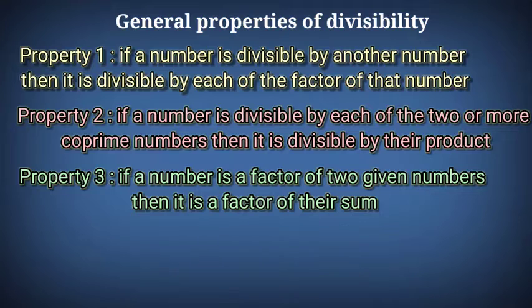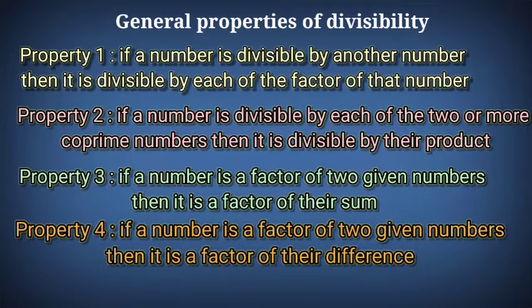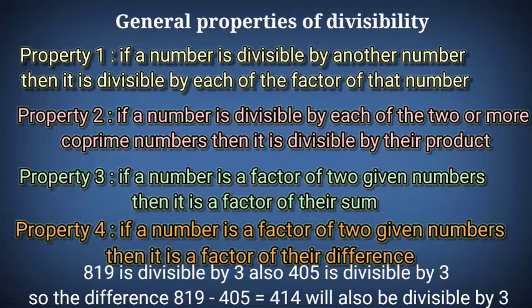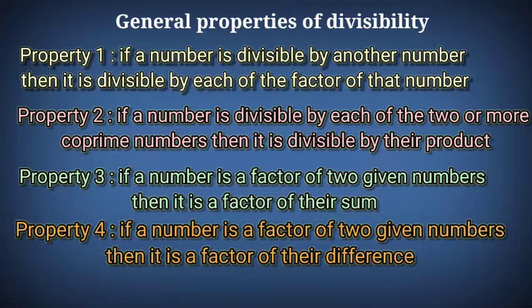And the last property says if a number is a factor of two given numbers, then it is a factor of their difference. Similar to property 3, this time it is just for the difference. Let's take 819, which is divisible by 3, and 405, which is also divisible by 3. So the difference of these two numbers, 414, will also be divisible by 3. You can verify that using the divisibility rule of 3, which you now know.